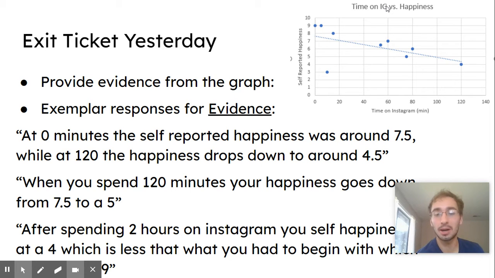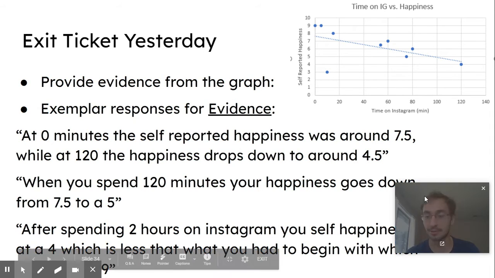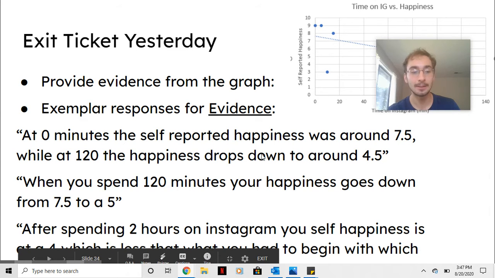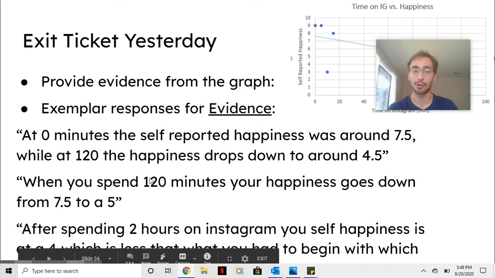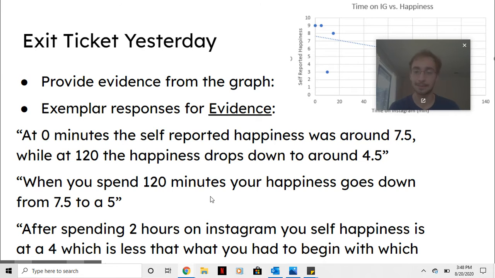Next, provide evidence from the graph. So here, what I was looking for was people to use numbers and for it to make sense. So for example, at 0 minutes, the self-reported happiness was around 7.5, while at 120, the happiness drops down to around 4.5. Also, someone said when you spend 120 minutes, your happiness goes down from a 7.5 to a 5. Or after spending hours on Instagram, your self-happiness goes down to a 4, which is less than what you had to begin with. So these are all examples of using the data to support that time on Instagram decreases happiness.